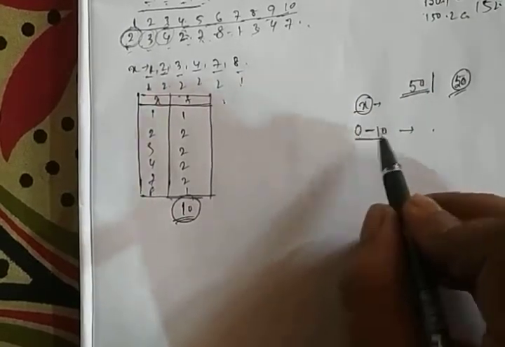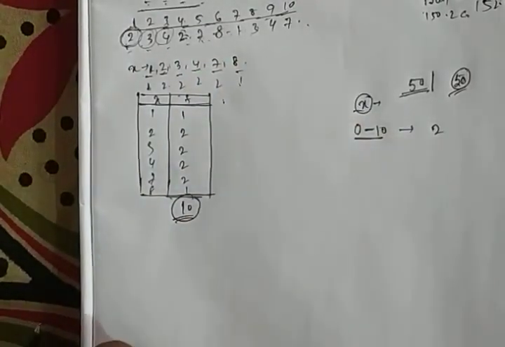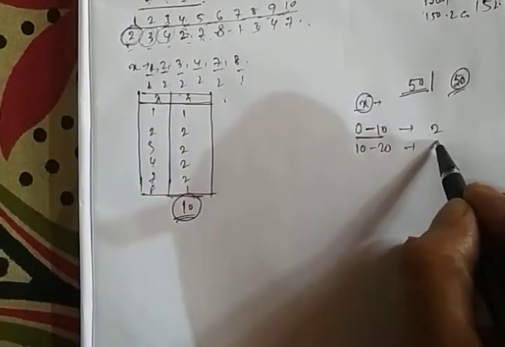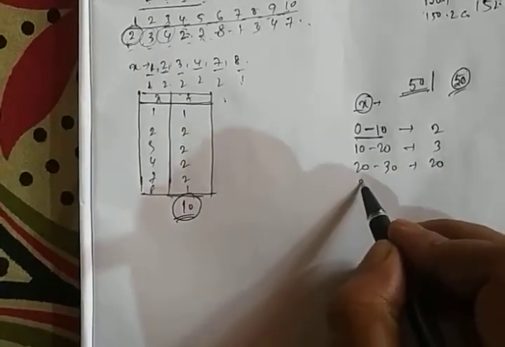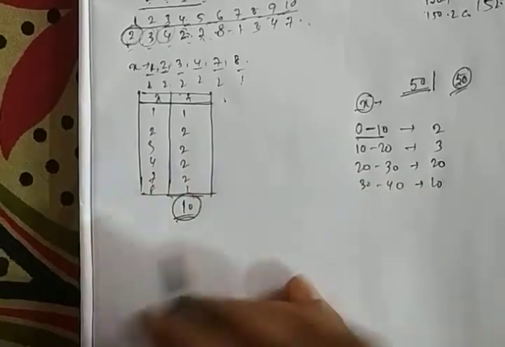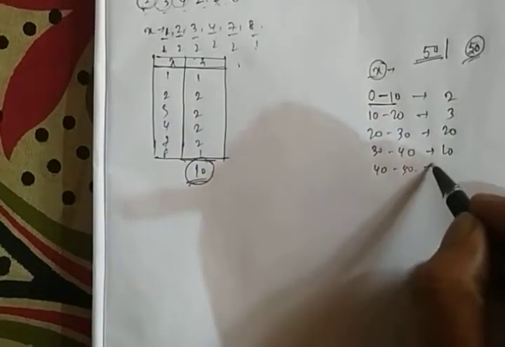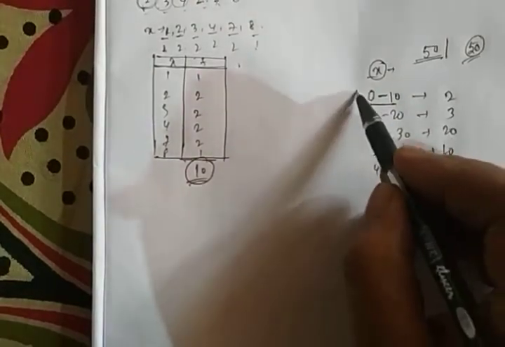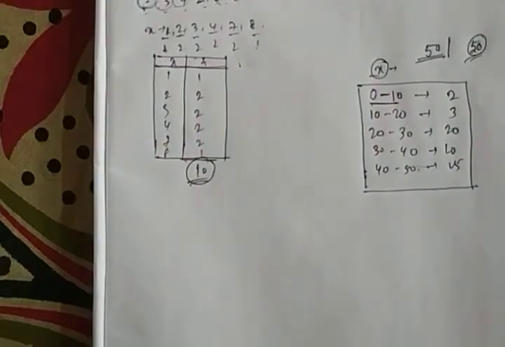Let's say 2 students get 0 to 10, 10 to 20 let's say 3 students, 20 to 30 let's say 20 students, 30 to 40, 10 students, and 40 to 50 the other students, so that the total is 50. Then this total distribution is named the frequency distribution for the continuous variable, right?